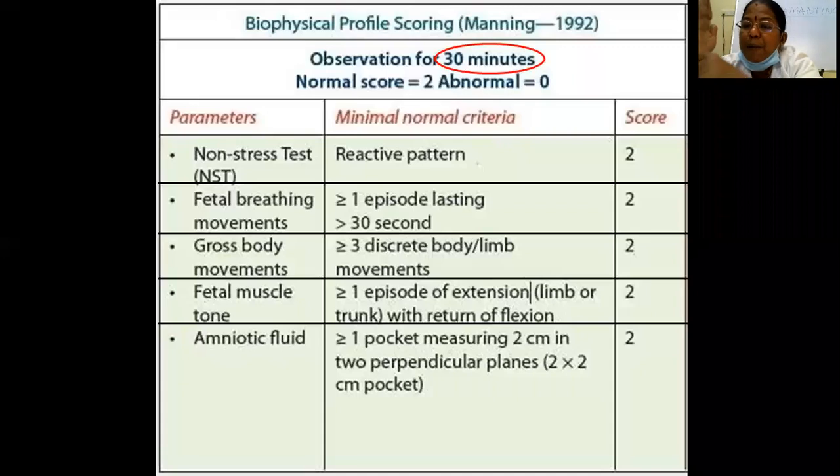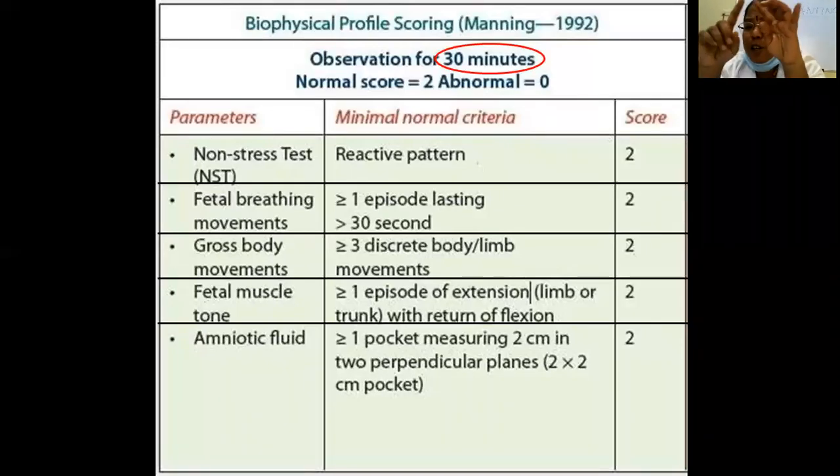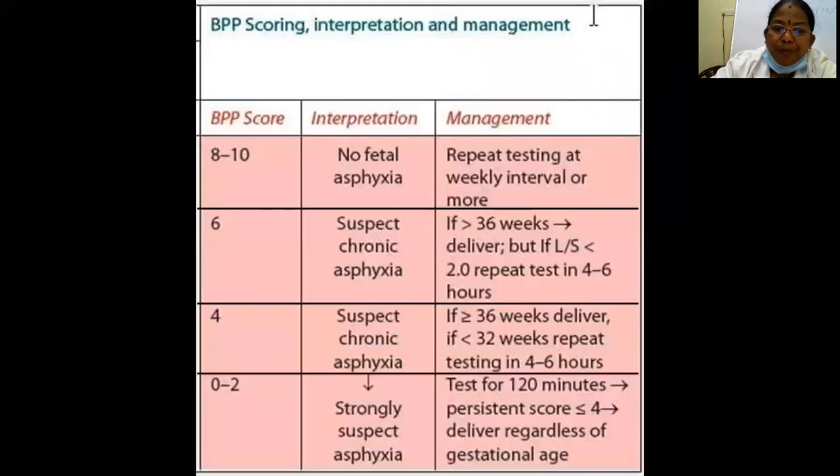Keeping the probe perpendicular, we measure the deepest pocket length. That pocket should be a hypoechoic area without any cord or fetal body parts. We measure the length, and we add all 4 quadrants together.